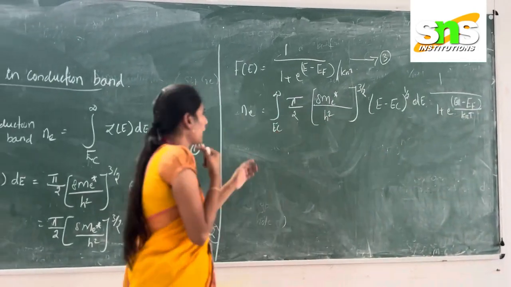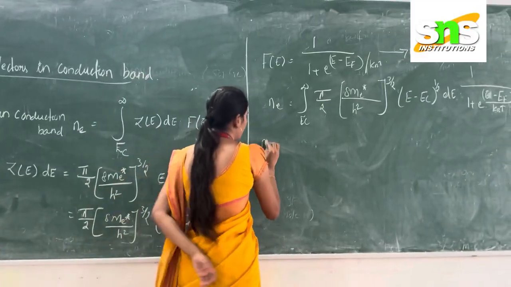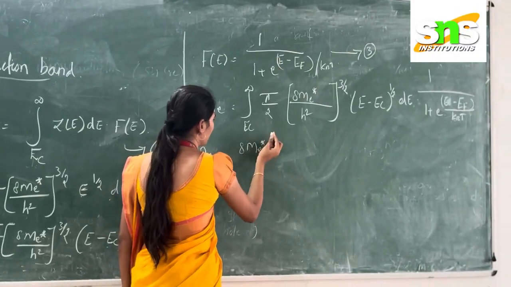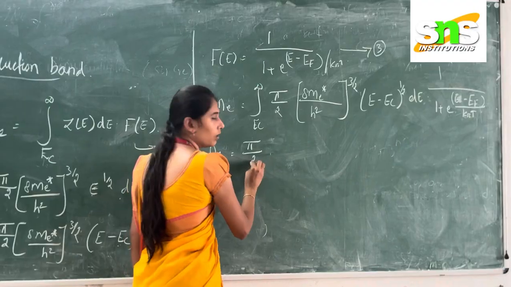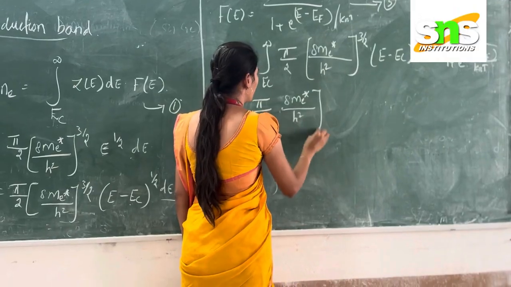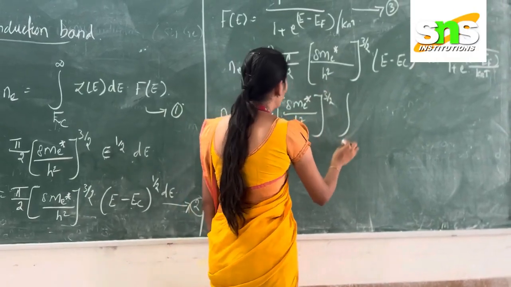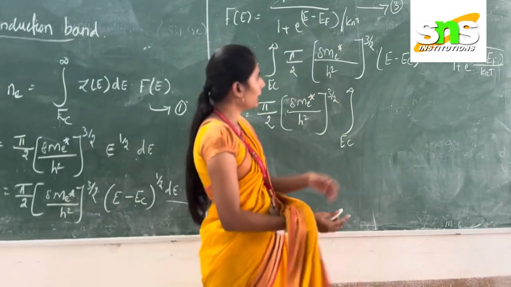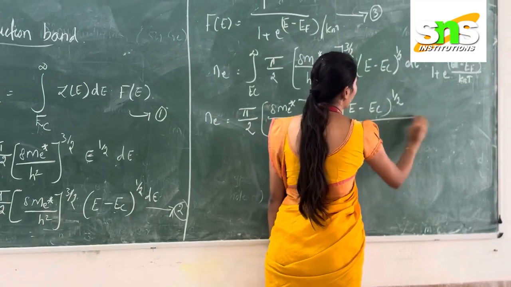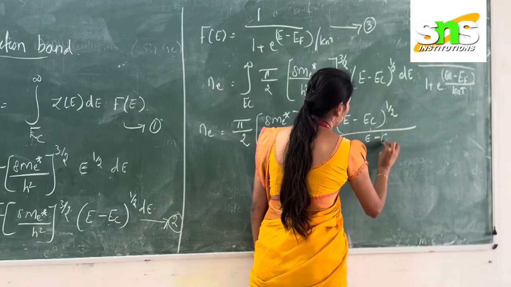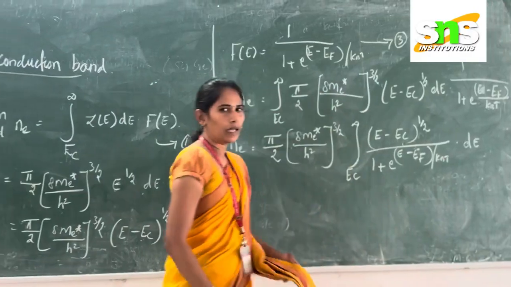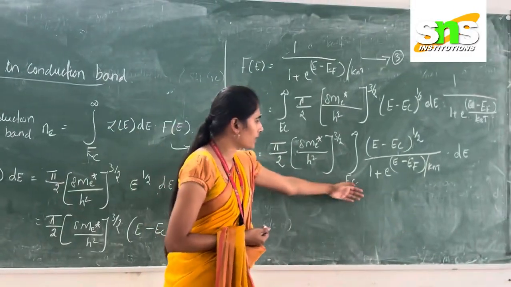Okay. So next we find out the value of Ne, this equation rearranged: pi by 2 into (8 m star divided by h square) whole power of 3 by 2 into the integration from Ec to infinity of (E minus Ec) whole power of 1 by 2 into 1 divided by 1 plus e power of (E minus Ef) divided by kT into dE. Okay, we have the terms.